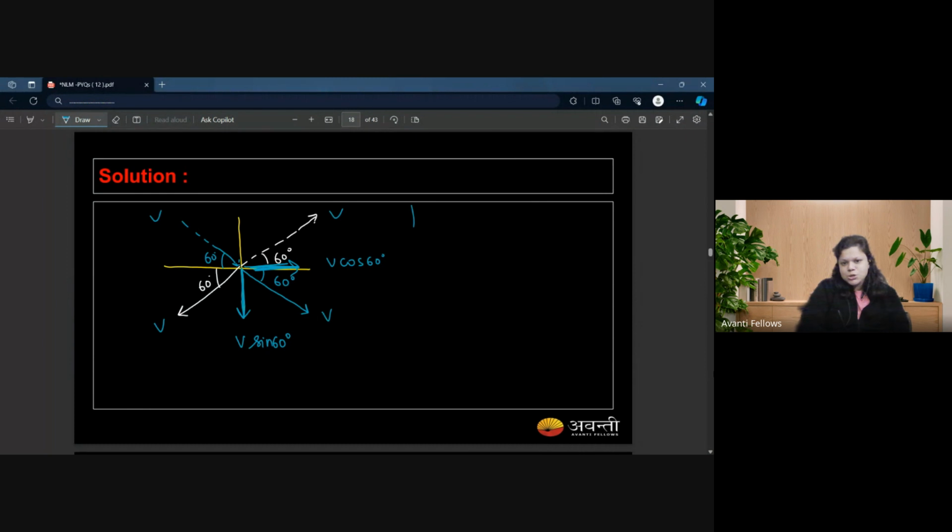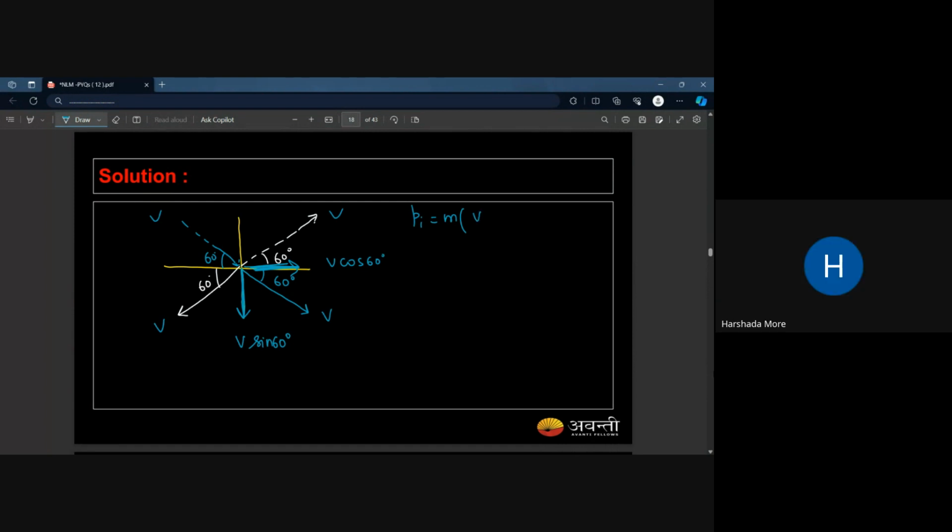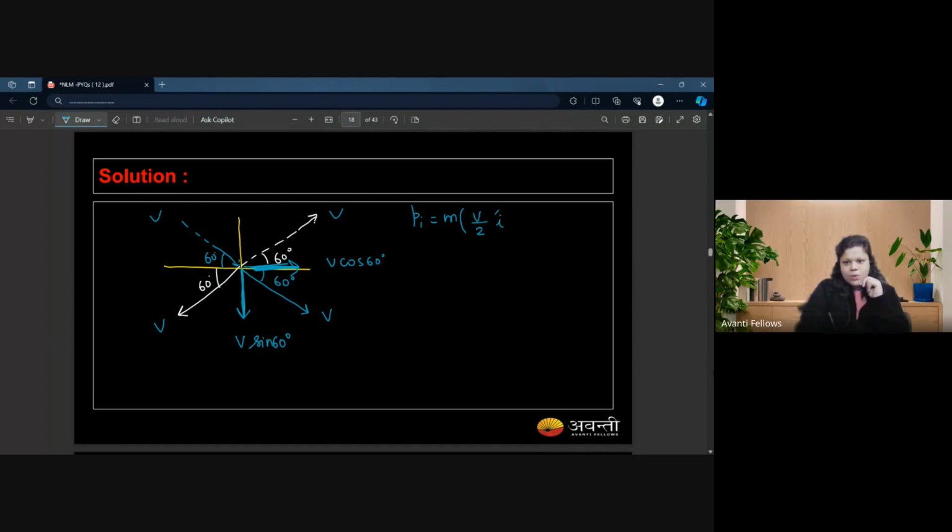So the initial momentum vector would become m v sine 60 degrees in negative y and v cos 60 degrees in the positive x. What is the value of cos 60 degrees? 1 by 2. So it becomes mv by 2 i cap. Since the y component of the initial velocity vector is in negative y, I will write a negative over here. Sine 60 degrees is root 3 by 2, so I will get root 3 v by 2 j cap. Is that okay? This is your initial momentum vector.